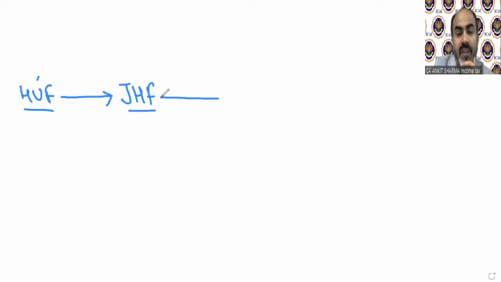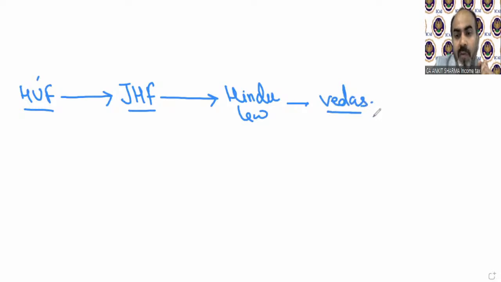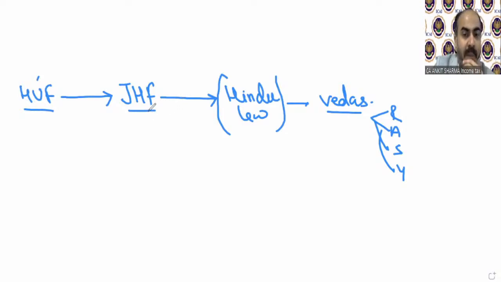Joint Hindu family definition has been taken from the Hindu law. The joint Hindu family definition is also not explained by the income tax department. They took the definition from the Hindu law, which is based on the Vedas. We have 4 Vedas: Rig Ved, Atharved, Samved, and Yajurved. So from these Vedas, Hindu law has been drafted, and from this Hindu law, they took the definition of joint Hindu family. So what is the definition of joint Hindu family?